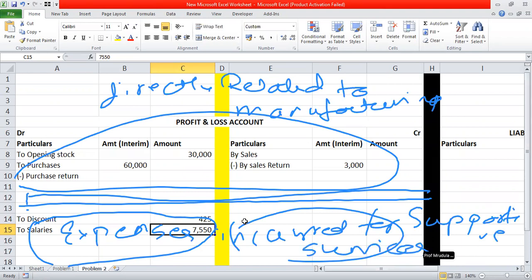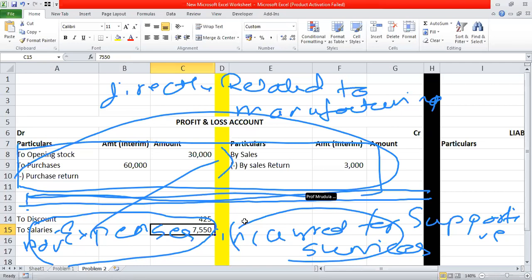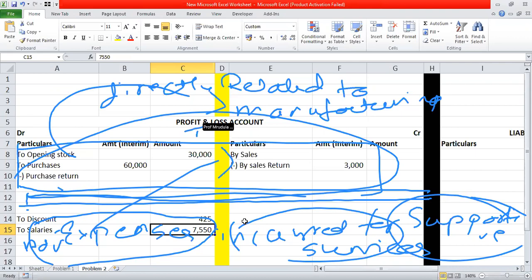Supportive services means here we write discount, salaries, advertisement also. These are the supportive services to achieve the targets. But what we write in this section, if it is not there, then there will be no manufacturing at all, and also there will be no need of any supportive expenses. So whatever we are recording about expenditure or income which is directly related to manufacturing, this upper part will be called as trading account, and the lower part is actually called as P&L account.